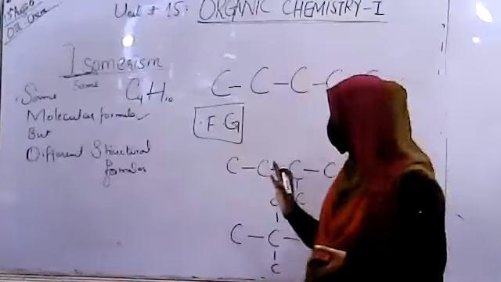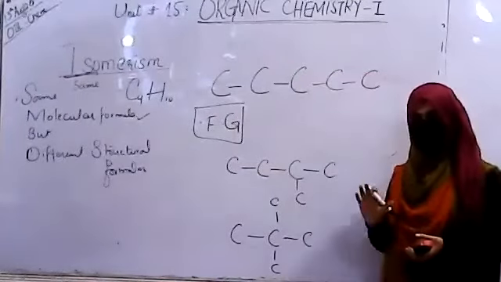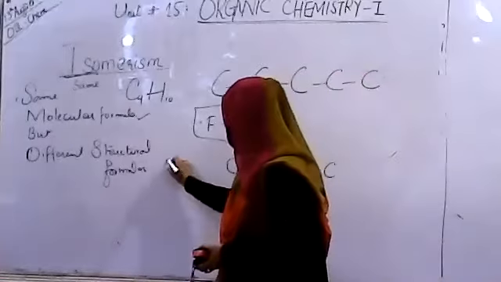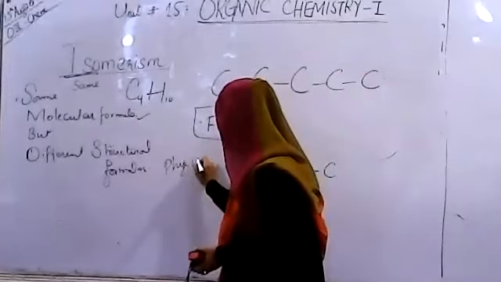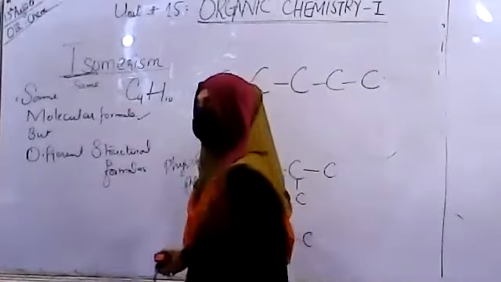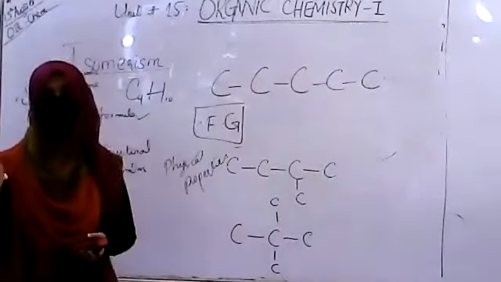So basically the chemical properties are not changed so much, but the physical properties are not the same anymore. They definitely change.